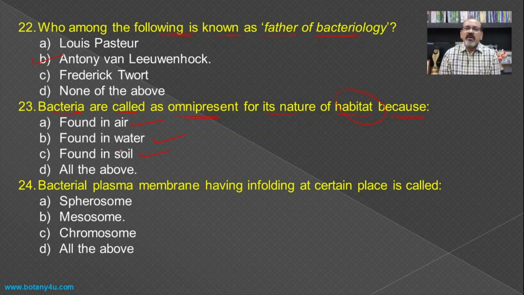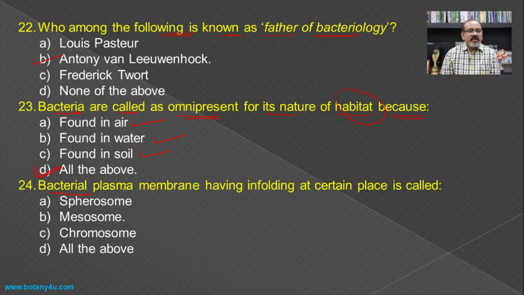Meaning in all possible types of habitats there is a presence of bacteria, and hence because of such a diverse type of habitat of the bacteria, they are known as omnipresent, and hence all the above becomes the answer for this question.